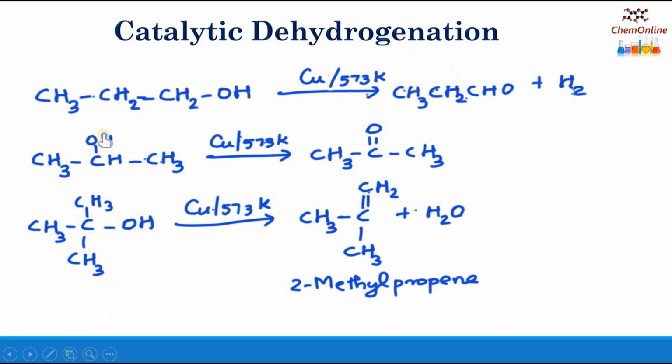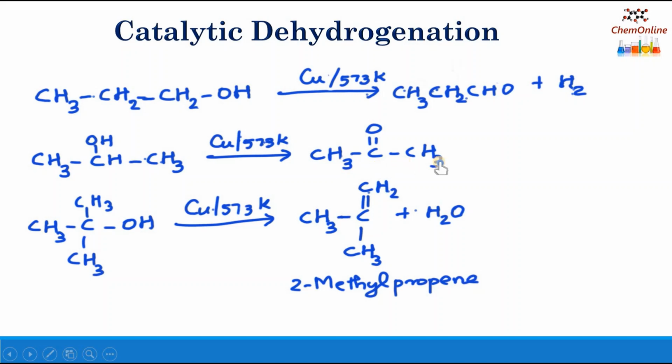Now, if a secondary alcohol is subjected to catalytic dehydrogenation, here CH3CHOHCH3, it is propan-2-ol, that will result in a ketone, CH3C=OCH3.